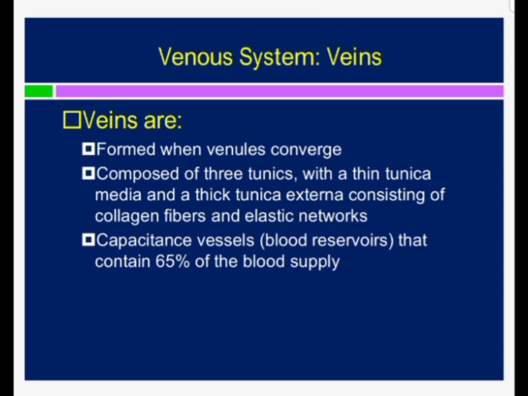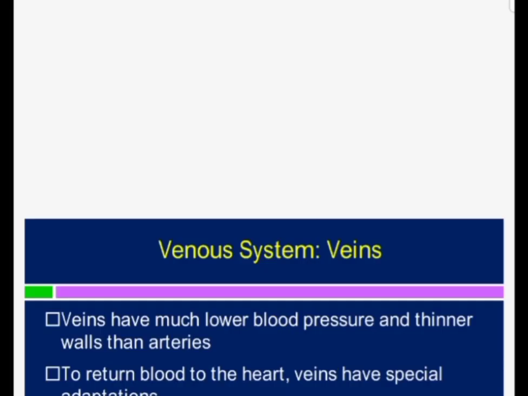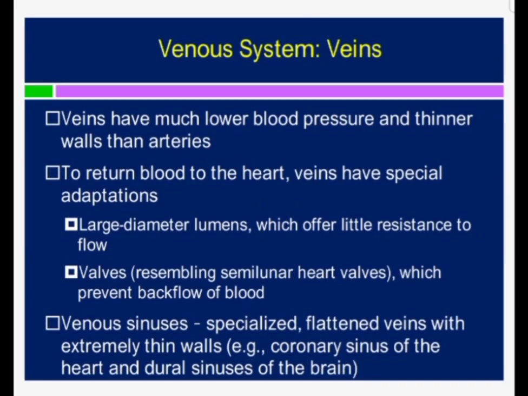If we compare the media with the tunica adventitia, the adventitia of the veins is thicker, and it consists of collagen and elastic networks. Collagen fibers and elastic fibers are present in the form of a network. Veins have much lower blood pressure and thinner walls than arteries.